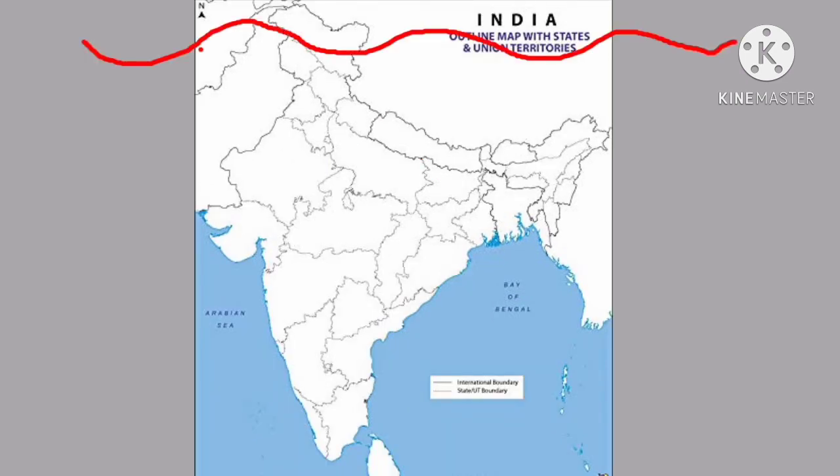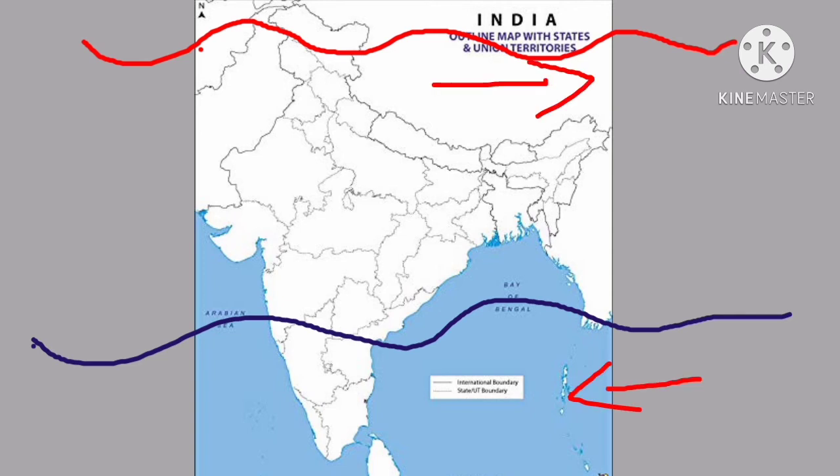Next, the movement of the westerly jet stream to the north of the Himalayas and the presence of the tropical easterly jet stream over the Indian peninsula during summer. Dear students, already we discussed about the westerly jet streams and easterly jet stream.